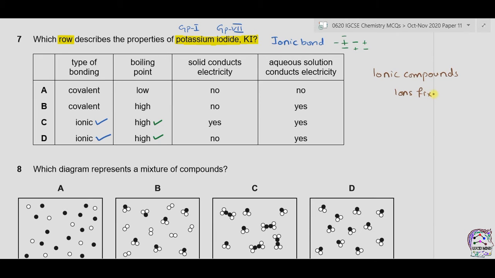They cannot move freely, so therefore ionic compounds are bad conductors in solid form. So solid will not conduct electricity. While in aqueous solution, for example, potassium iodide will become separate ions like potassium ion and iodide ion. So then it will become good conductor of electricity. The answer is D.